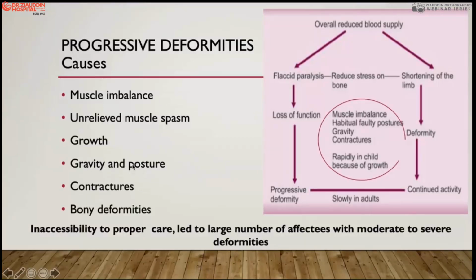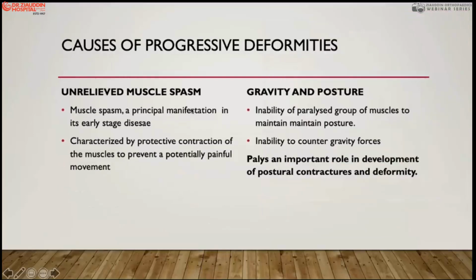Then another element is gravity and posture. If posture and gravity in the recovery phase are not managed properly, this will develop contractures, and both contractures and bone deformities. When the contracture becomes static, the bone grows. When the bone grows, it produces more deformities and contracture in the bone as well as in the joints. So here we explain by four elements how muscle spasm occurs and how it produces a contracture.